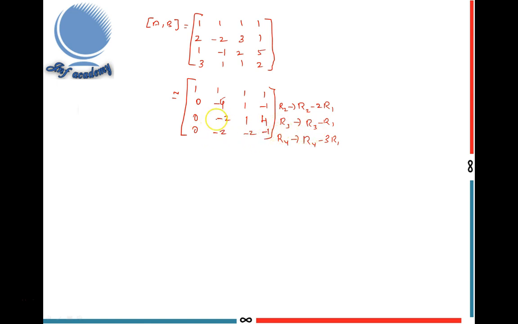So the next step is the second row. The first element in the second row is minus 4. So I convert this element into 1.